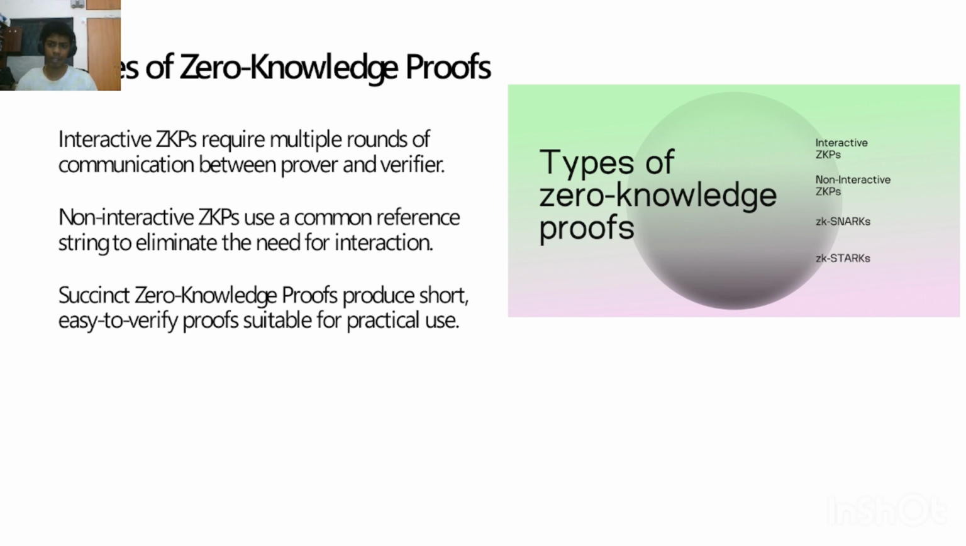So next is the types of zero knowledge proof. There are two types, interactive and non-interactive, and the third one is the succinct. I can't pronounce it properly, sorry for that. First, I'll be talking about the interactive and non-interactive.